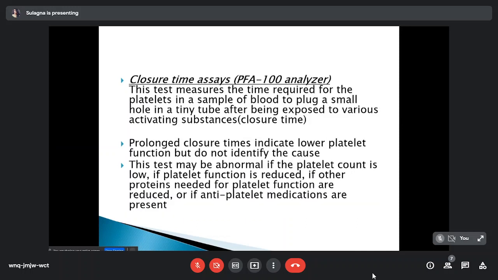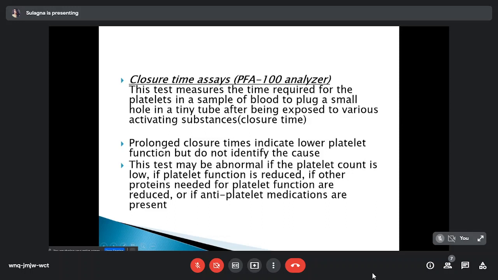Next is the closure time assay. The test measures the time required for platelets in a sample of blood to plug a small hole in a tiny tube. So when platelet-rich plasma is run over a tube with a tiny hole made in it, the time taken to close the hole is known as the closure time.